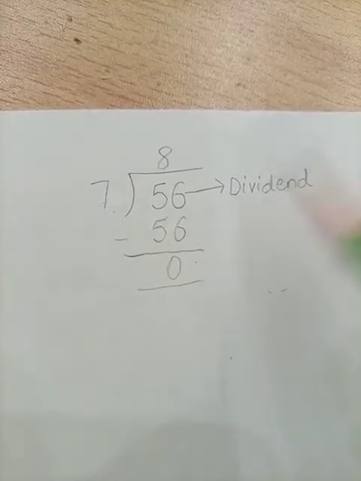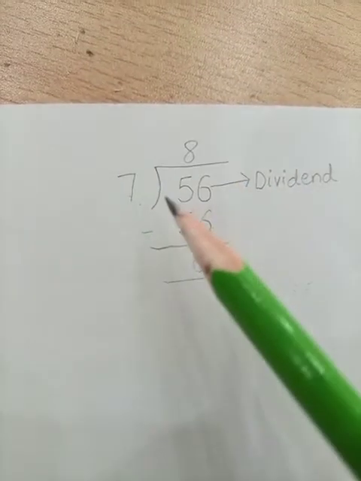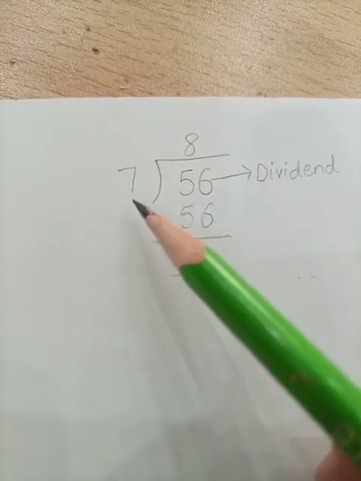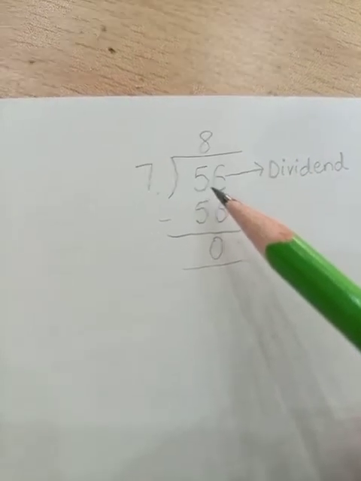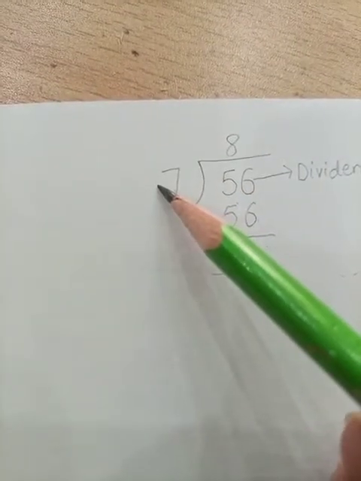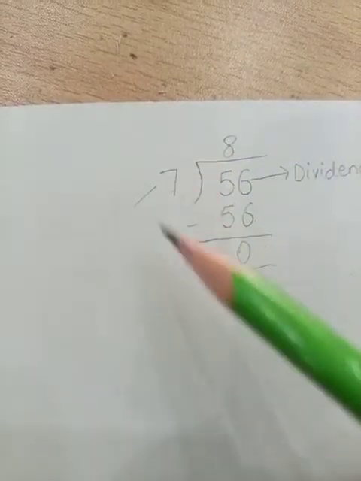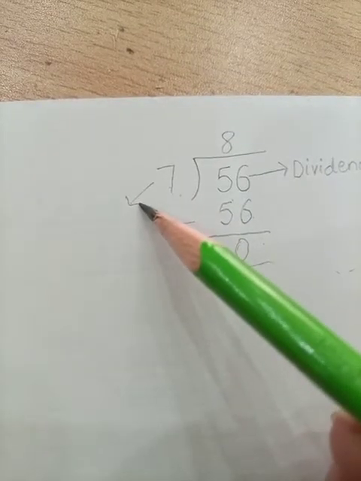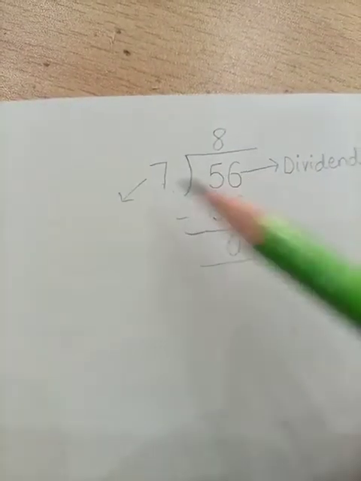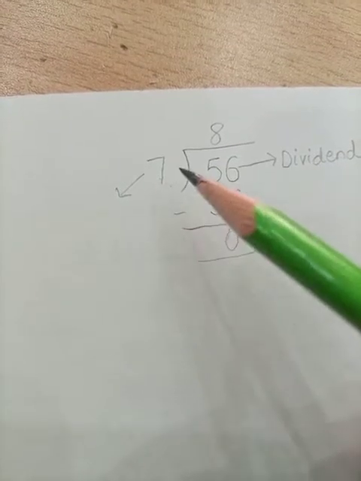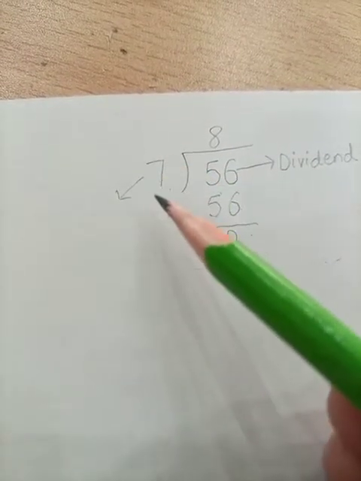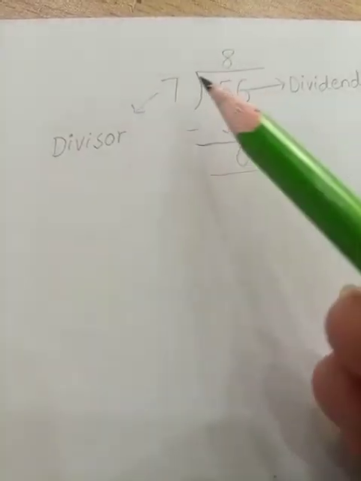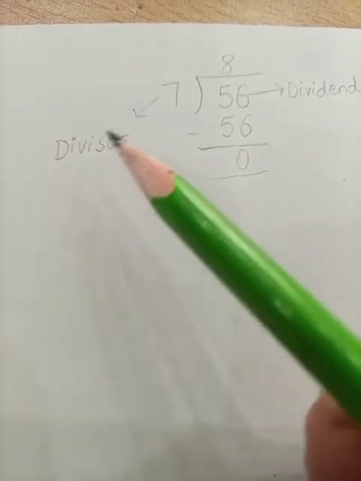So students, we have learned our first name, and next, the number through which we are dividing our dividend is called the divisor. So students, tell me, what is the divisor in this question? Yes, the number 7 is the divisor in this question, because we are going to divide through 7. The number through which we are dividing is called our divisor. Read it with me, students. This one is our divisor.